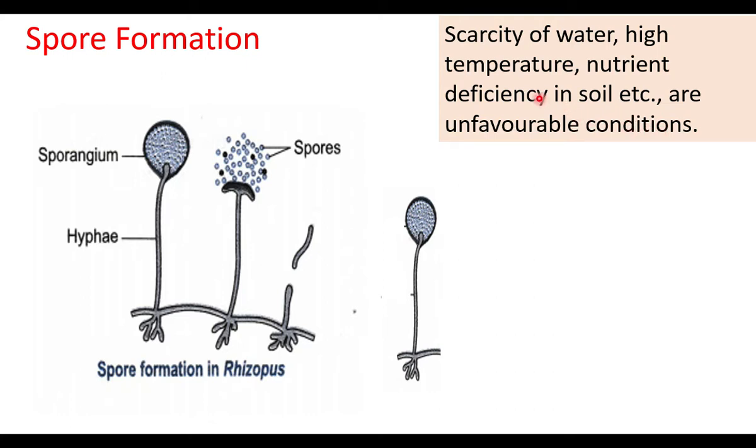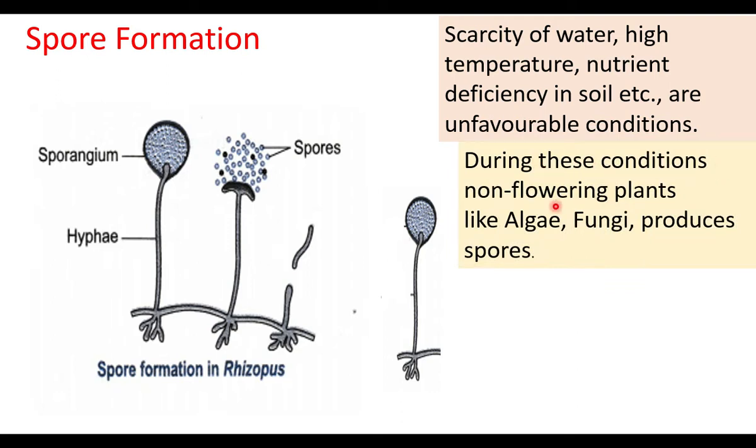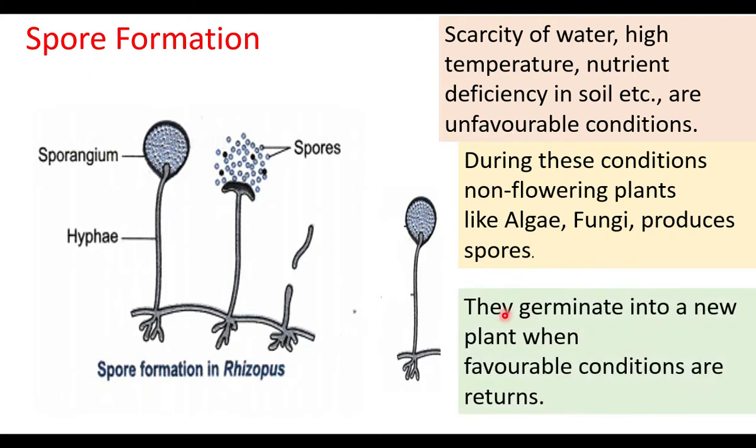During unfavorable conditions, spores are produced. During these conditions, non-flowering plants like algae and fungi produce spores. These spores germinate into a new plant when favorable conditions return.